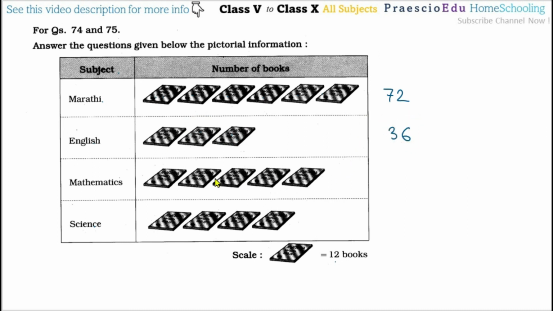And here the 5 images means 12 multiplied by 5, that is 60 books. And here the 4 means 48, and after this the total is 216. So on this basis we are going to solve question number 74.